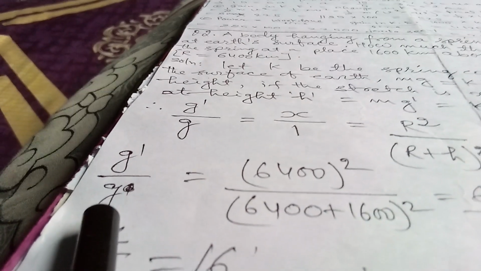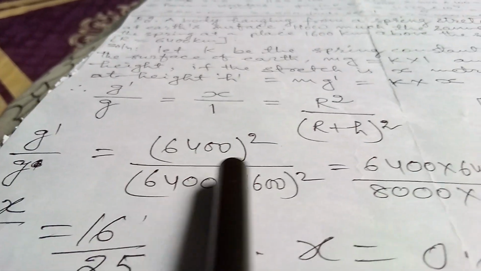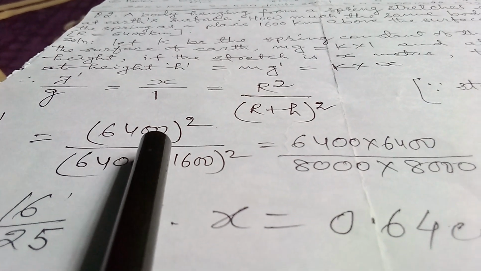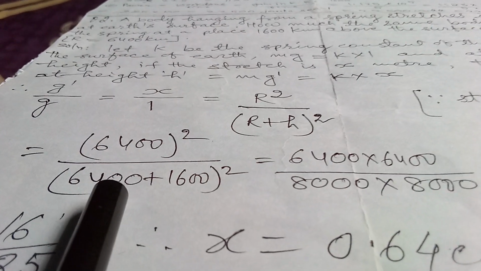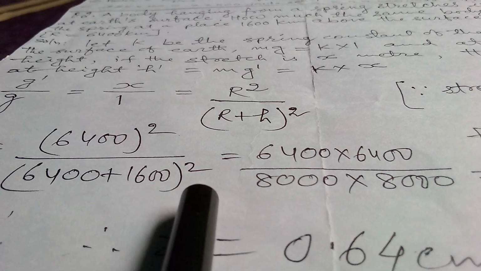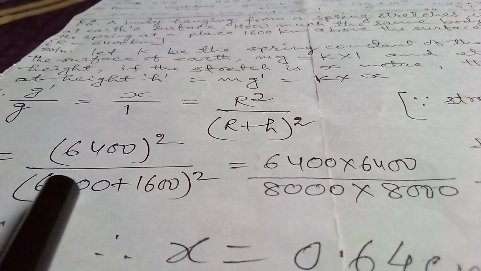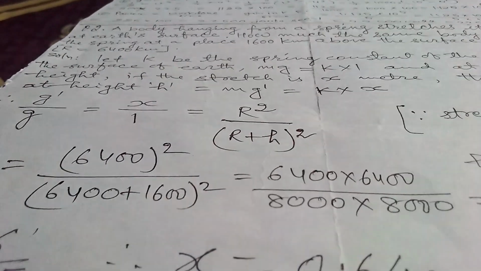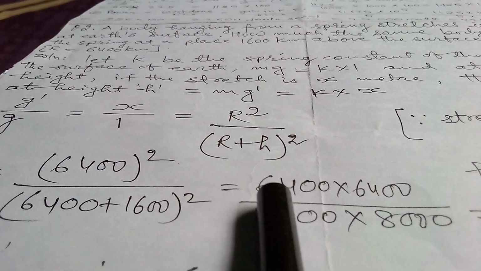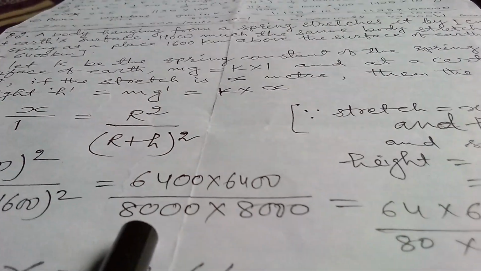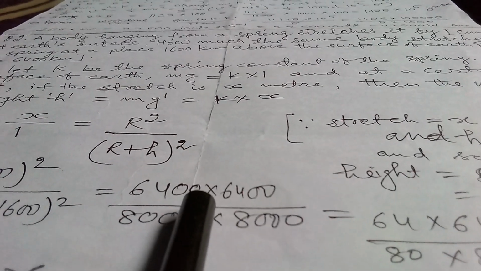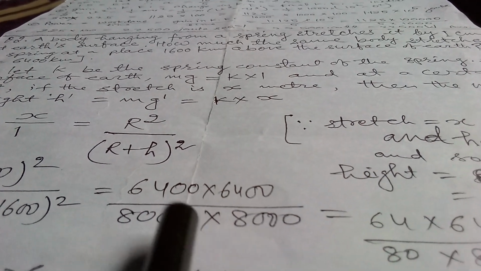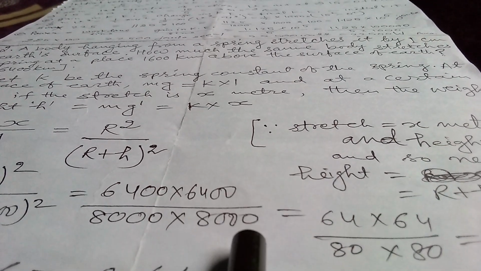So g' by g, which is equals to x by 1, that is equals to 6400 whole square by 6400 plus 1600 whole square. By adding we get here 8000. So 6400 into 6400 by 8000 into 8000. 2 zeros up, 2 zeros down in this, and in this also 2 zeros up, 2 zeros down, cancel.